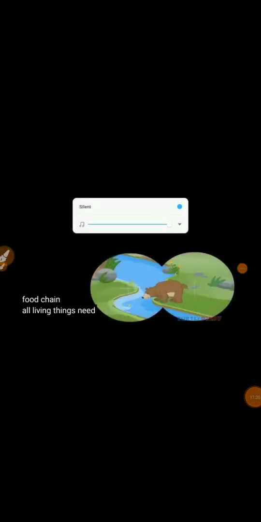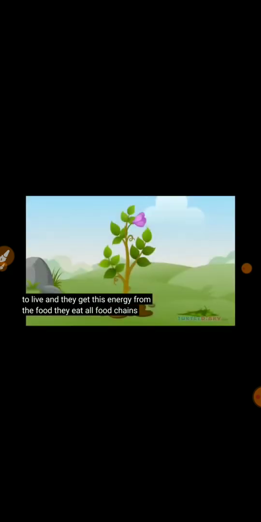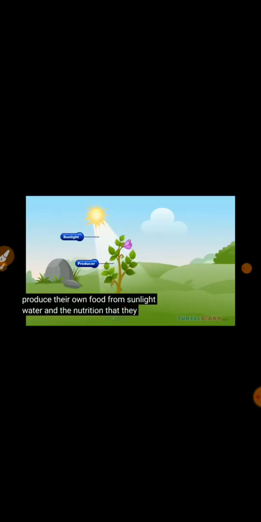All living things need energy in order to live, and they get this energy from the food they eat. All food chains start with plants and end with animals. Plants are called producers because they produce their own food from sunlight, water, and the nutrition that they get from the soil. Animals are called consumers because they cannot prepare their own food and are directly or indirectly dependent on plants for their energy.